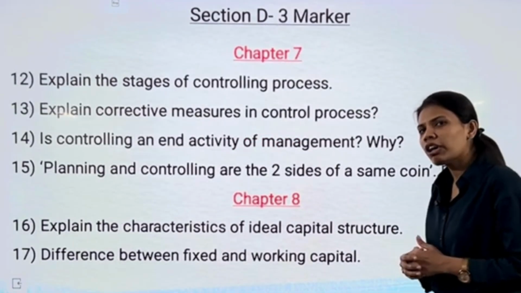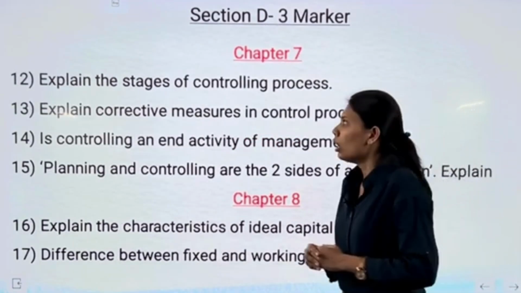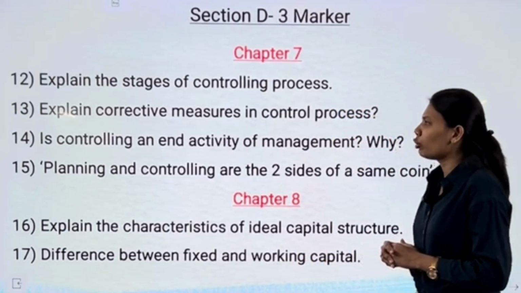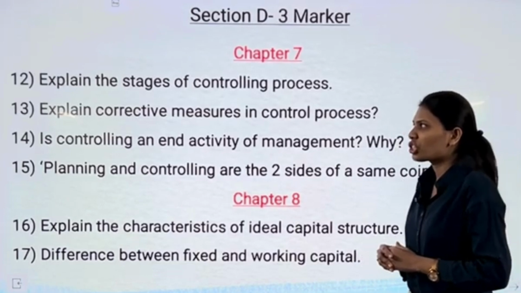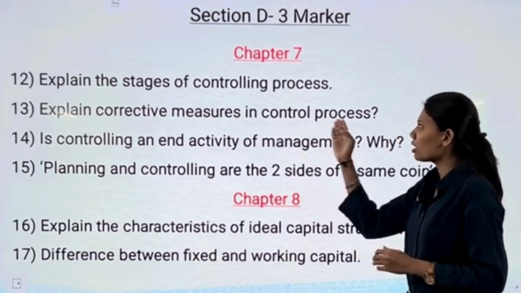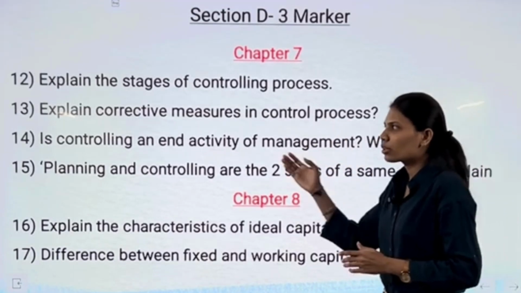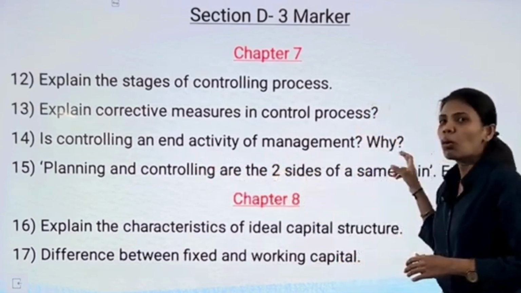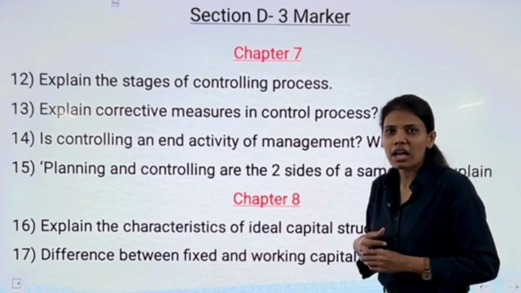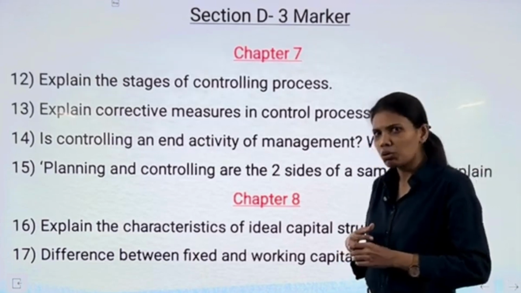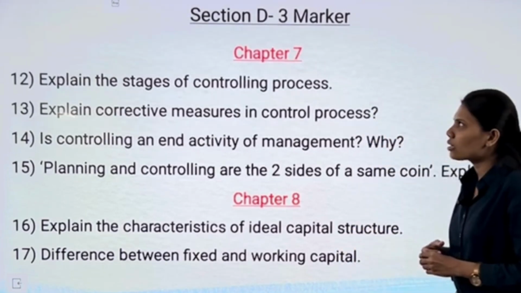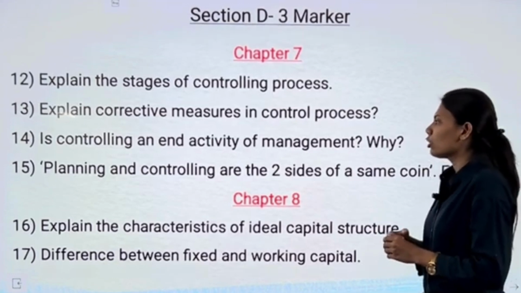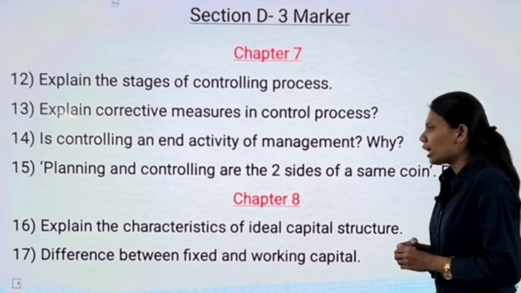Next, directly moving on to chapter number 7, we have our first question as explain the stages of controlling process. Our next question, explain corrective measures in control process. Our next question is controlling an end activity of management. Why? This question is also an important question, please note students. The last question from chapter number 7 is planning and controlling are the 2 sides of the same coin. Explain.